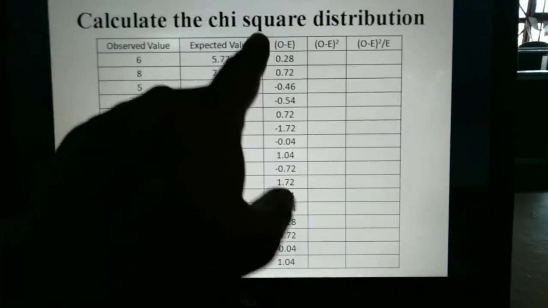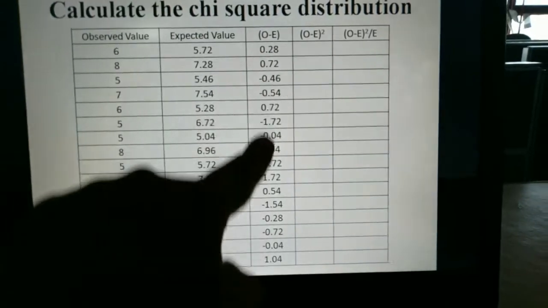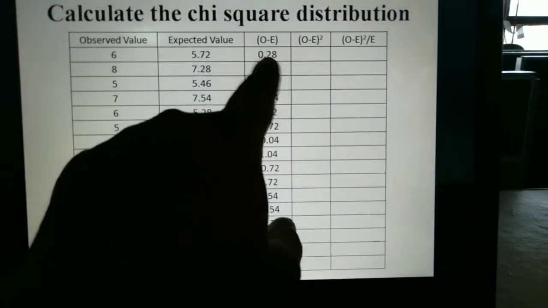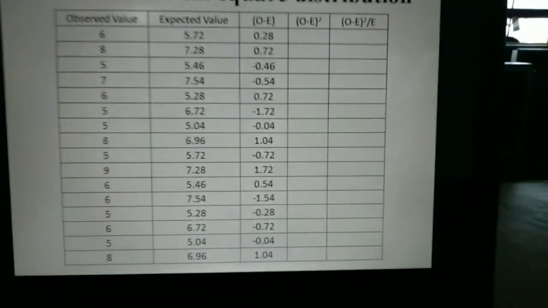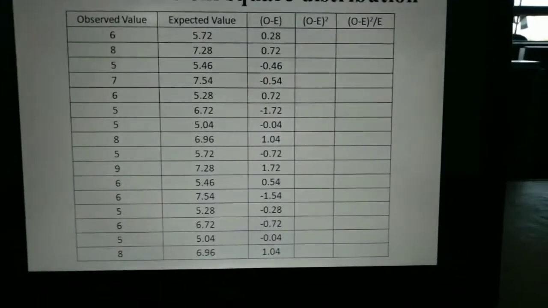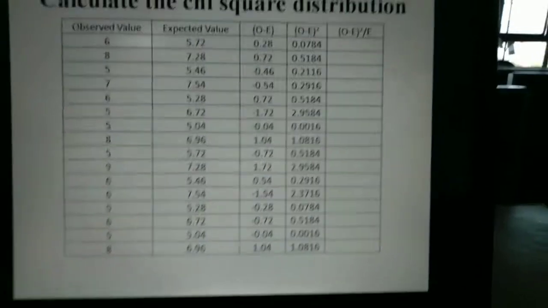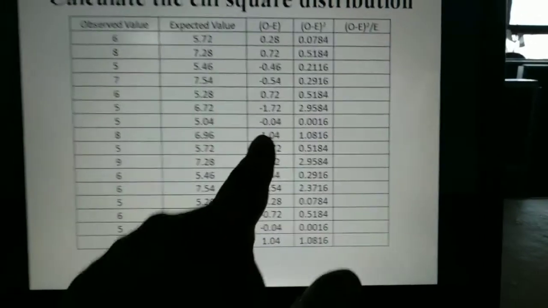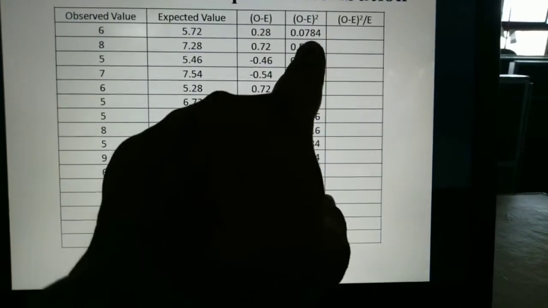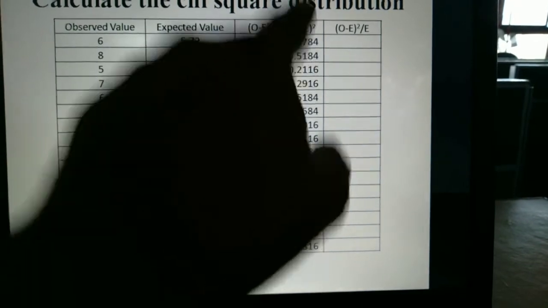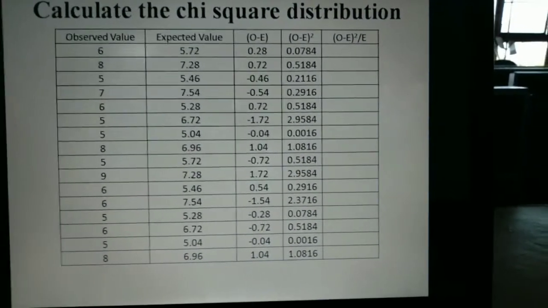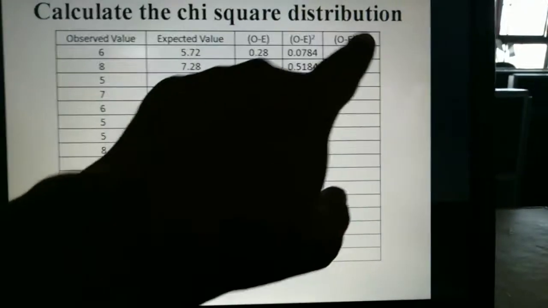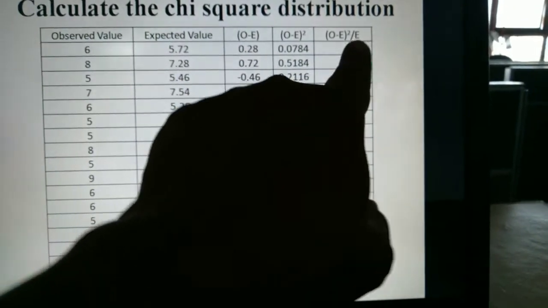These are the values of O minus E. And then I will find the square of these, so the square values will be O minus E whole squared. So this is O minus E and this is the value of O minus E whole squared. Then I will find the value of O minus E whole squared divided by E.